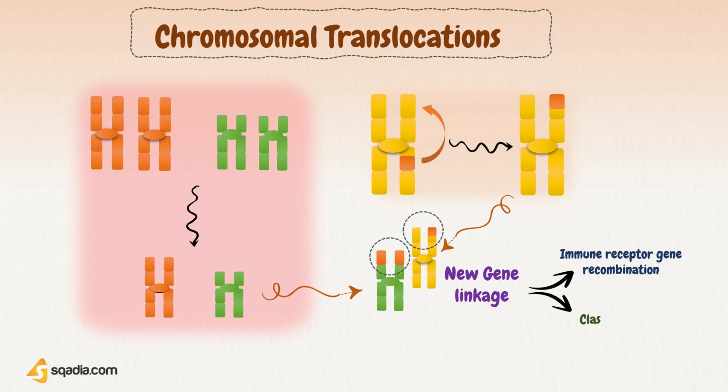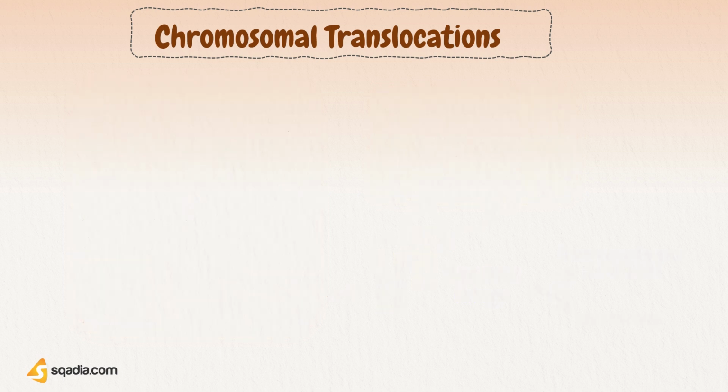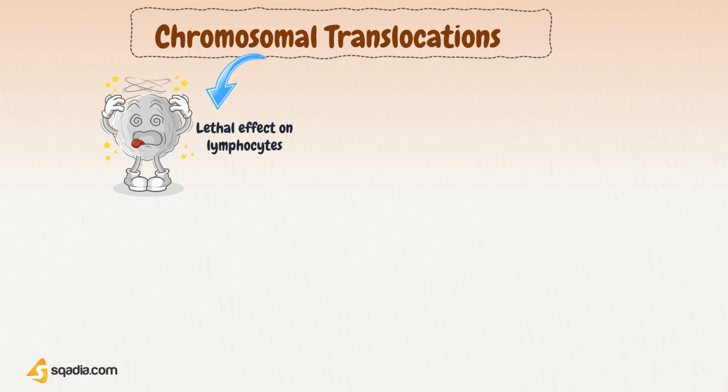Also in B cells, chromosomal breaks can occur during class switching as well. We have explained this class switching very well in our previous video under the title Antibody Diversification and Synthesis. So if you want to know more about it, watch it there. Now, this chromosomal translocation often has lethal consequences for the lymphocyte.